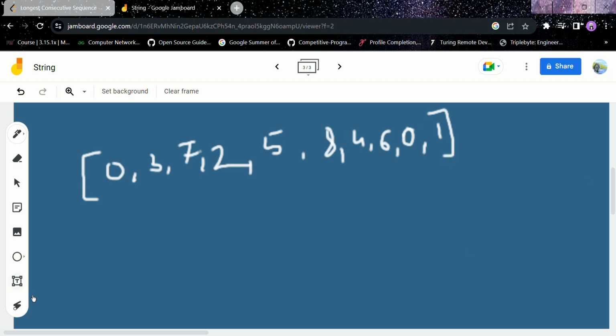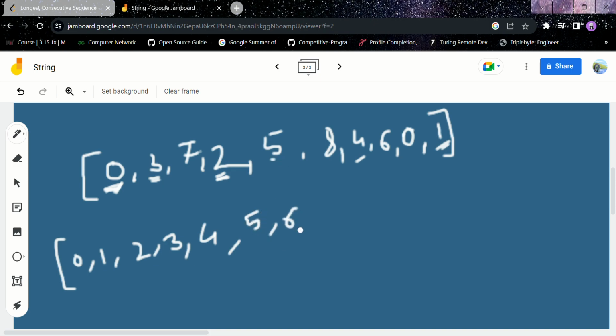Now I need to check the longest sequence. Here we have 0. Do we have 1? Yes, we have 1, so 0 1 can be a sequence. Do we have 2? Yes. Do we have 3? Yes. Do we have 4? Yes, we have 4. 5? Yes, 5 is there. 6? Yes, 6 is also there. 7? Yes, we have 7. 8? We have 8 also. 9? No, 9 is not there.